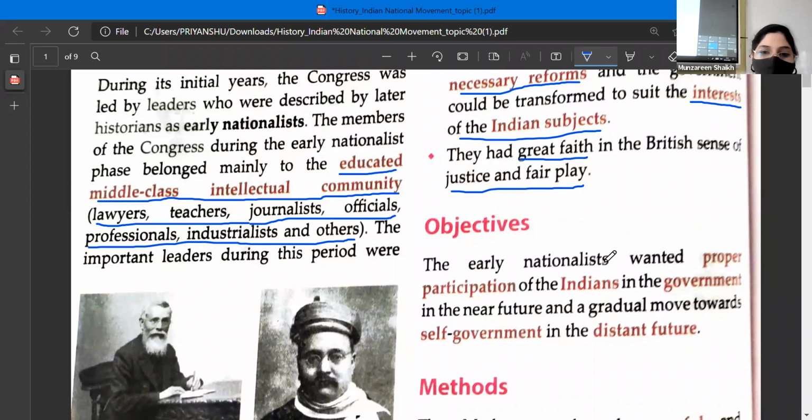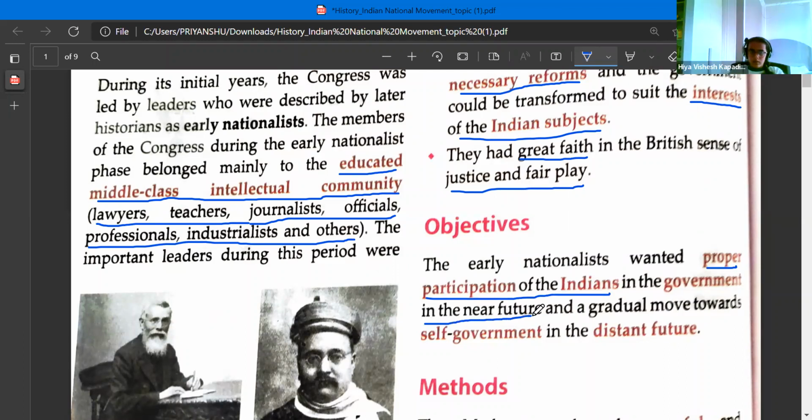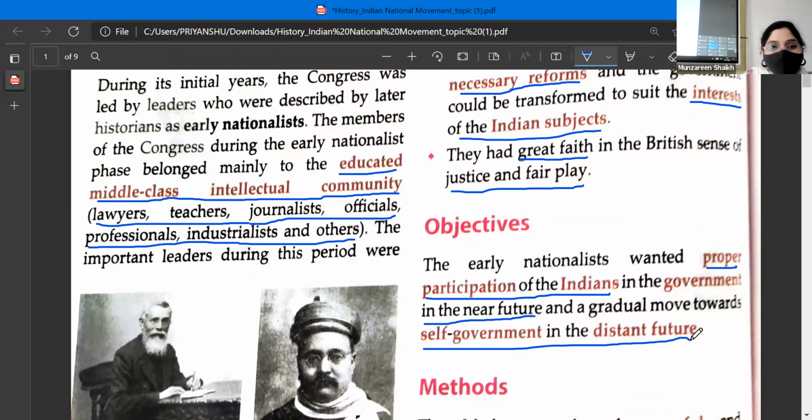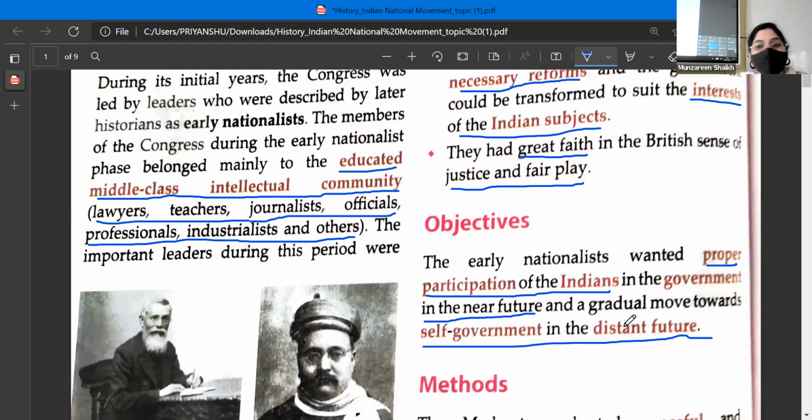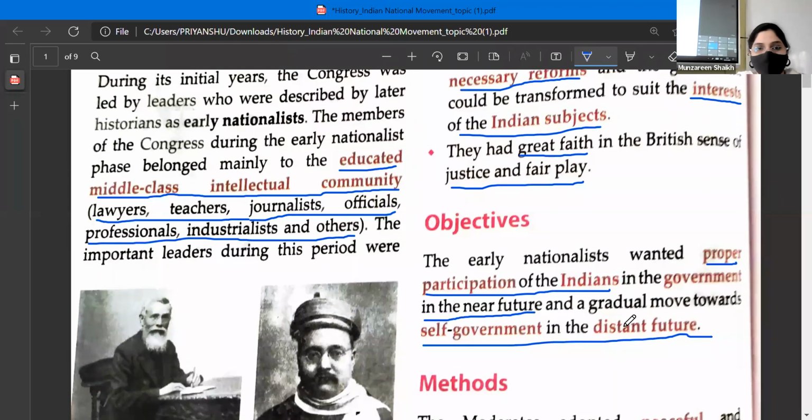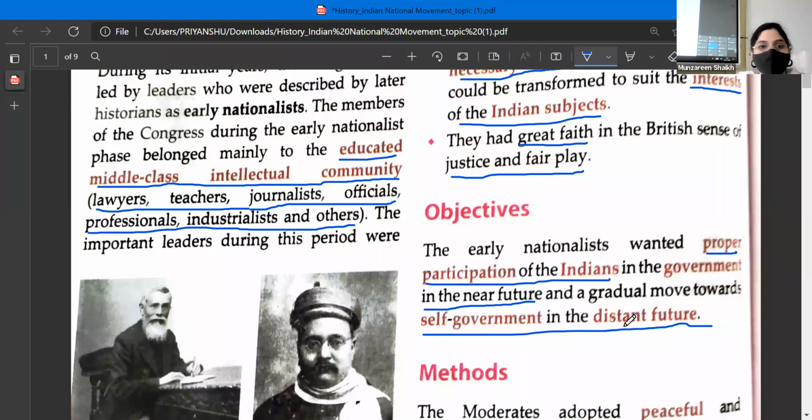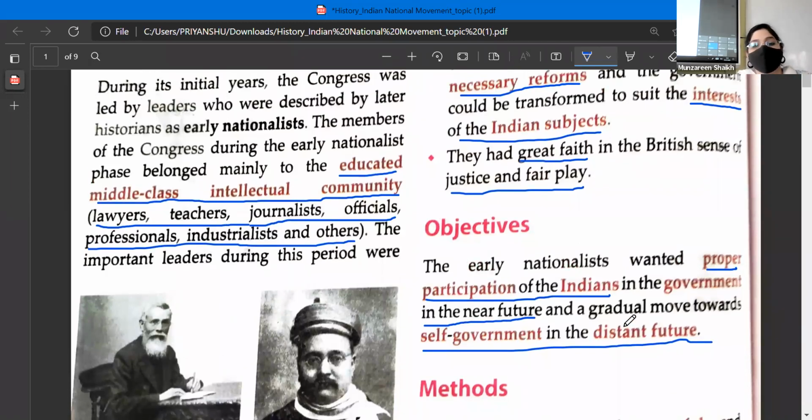Now we'll see the objectives. The early nationalists wanted proper participation of the Indians in the government in the near future, and a gradual move towards self-government in the distant future. Near future means immediate action. What they wanted was that the Britishers involve the Indians in the government. In any government administrative system, they had asked the Britishers to involve the Indians.